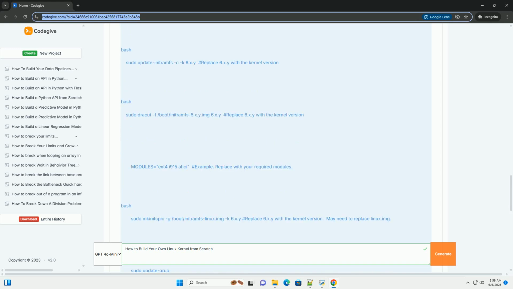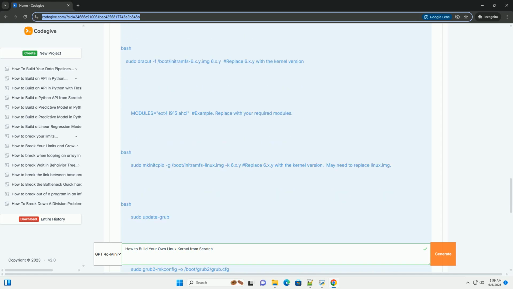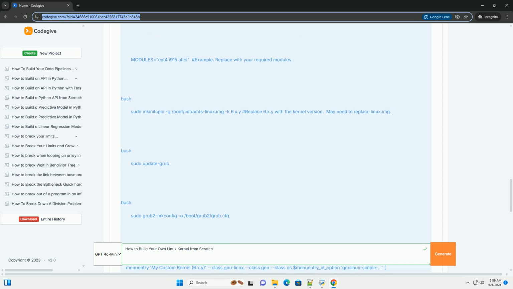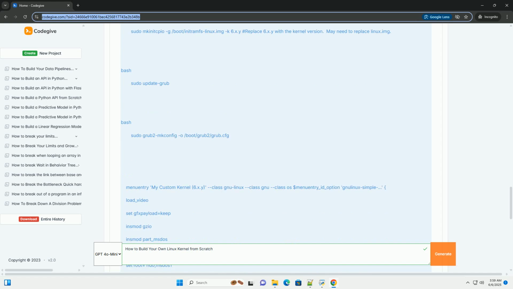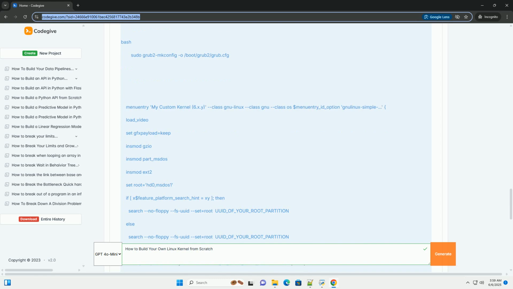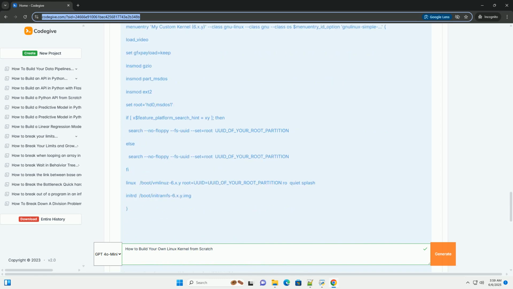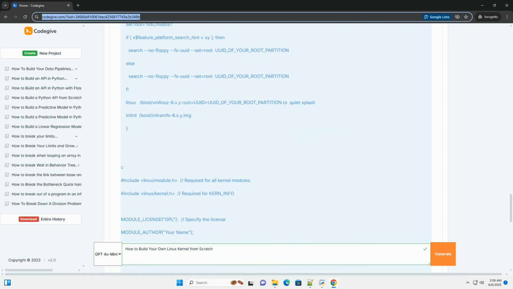Prerequisites: a Linux system. This tutorial assumes you're working within a Linux environment. Most distributions will work fine: Ubuntu, Debian, Fedora, Arch, etc. Root access: you'll need root privileges, using sudo or logging in as root, to install kernel modules and modify bootloader configurations. Essential.